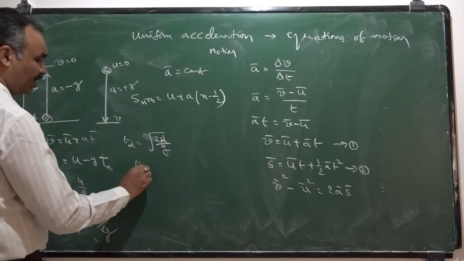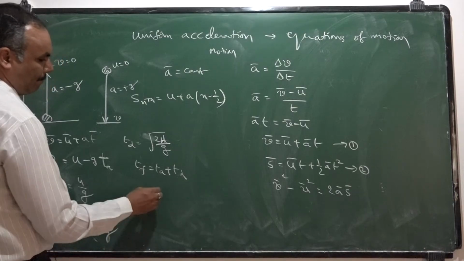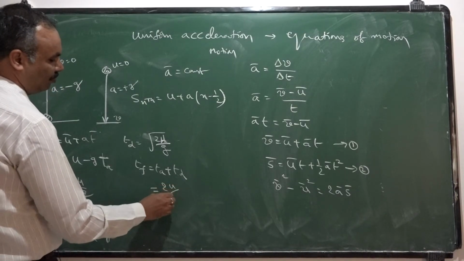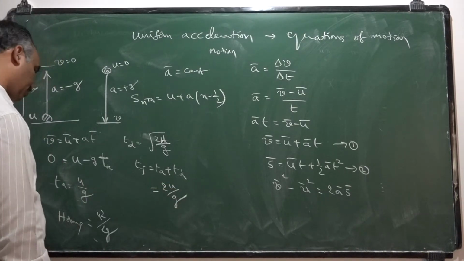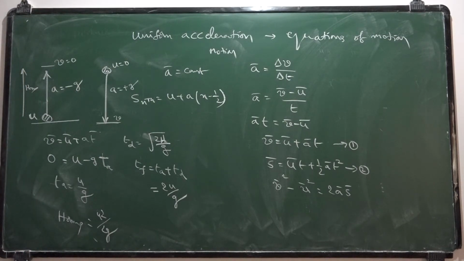Time of flight is nothing but time of ascent plus time of descent, that is 2u by g. Likewise, we can derive various formulae based on the equations of motion.